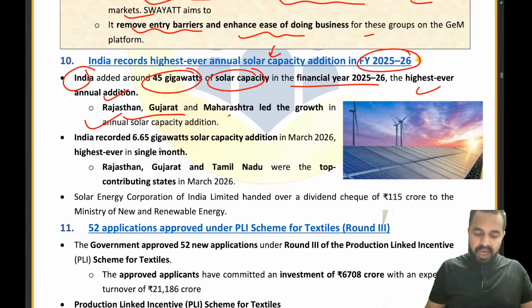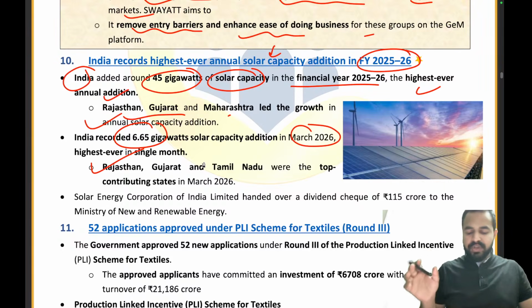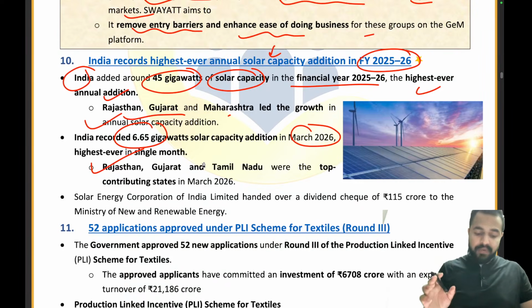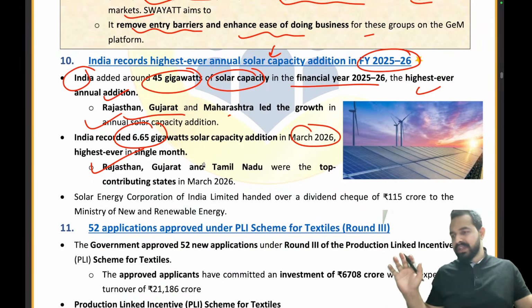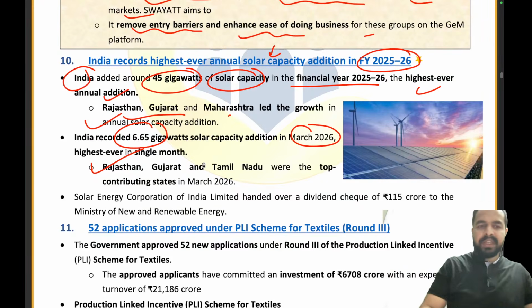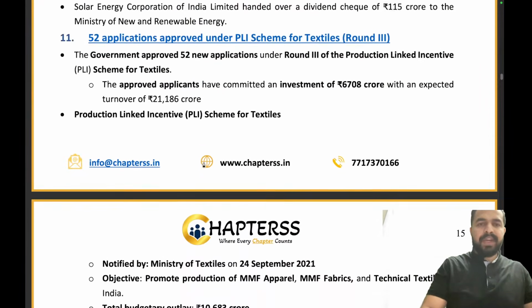What are the states? RGM: Rajasthan, Gujarat, Maharashtra. India has recorded 6.65 gigawatts in March 2026 itself, and here RGT are the top contributing states. Earlier it was RGM for the complete year. Now we have RGT for the month of March 2026. Please remember 45 gigawatts and 6.65 gigawatts. Absolutely right. Clear? Moving ahead to the next part.